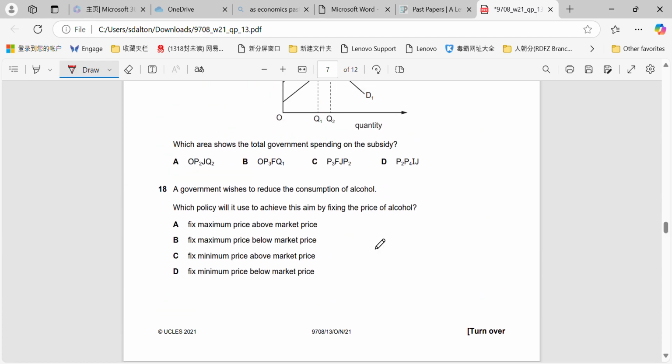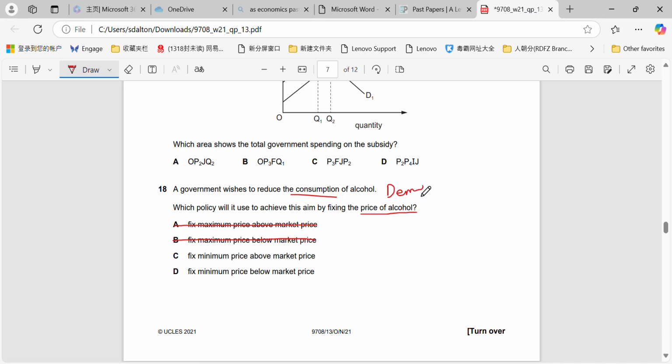Okay, government wishes to reduce the consumption of alcohol. Which policy will it use to achieve this aim by fixing the price? So first of all, it's not going to fix a maximum price because that will increase the demand, which we're not trying to do, right? So we're not trying to increase the demand, we're trying to reduce consumption. So we're trying to reduce the demand, right?